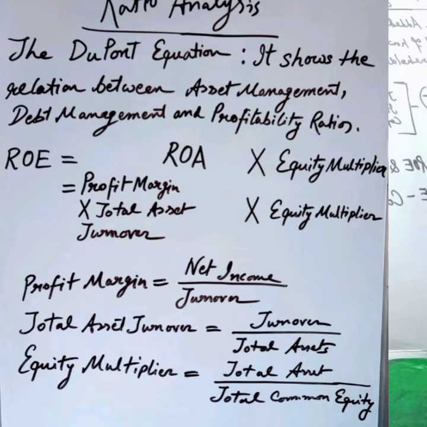As you can see the formula here, ROE, which is return on equity, is equal to ROA into equity multiplier. ROA is equal to profit margin into total asset turnover, and profit margin is equal to net income by turnover, and total asset turnover is equal to turnover by total asset, while equity multiplier is equal to total asset by total equity. So hope you are getting clear.